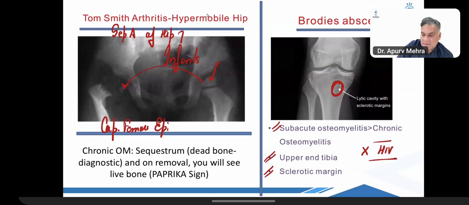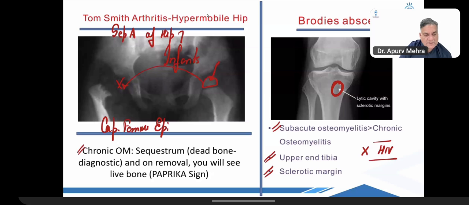Tom Smith arthritis, femur capital epiphysis. Femur capital means head. This is the head of the femur epiphysis. It's gone here. And then chronic osteomyelitis is sequestrum. There is a dead bone that diagnoses chronic osteomyelitis. Dead bone is chronic osteomyelitis.